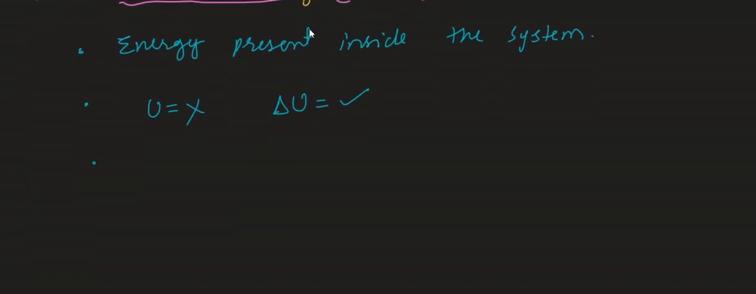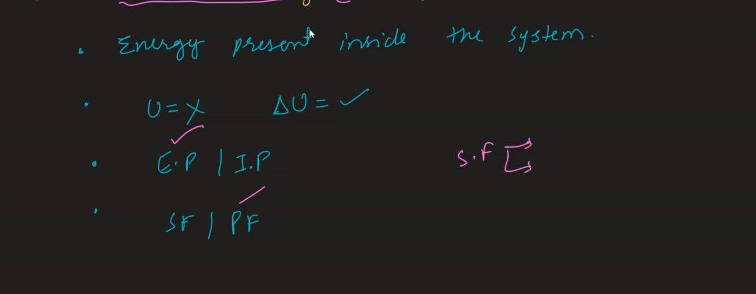Next, is internal energy an extensive property or an intensive property? As I said, all thermodynamic words are extensive properties only. It acts as an intensive property when you use the word molar or specific. Next, is it a state function or a path function? Can I say it is a path function? Why? Path function has only two examples. What are the two examples of path function? Work and heat. Clear till here?